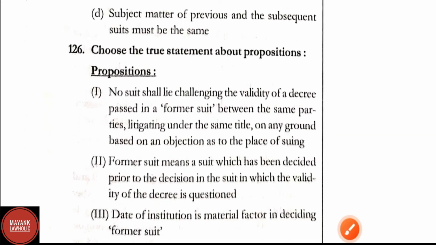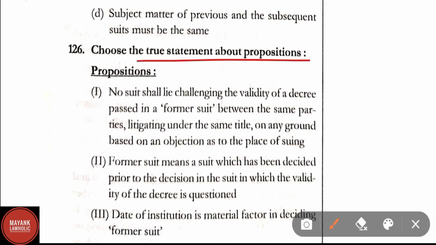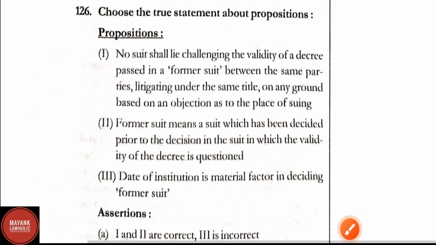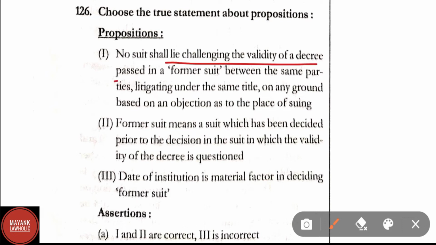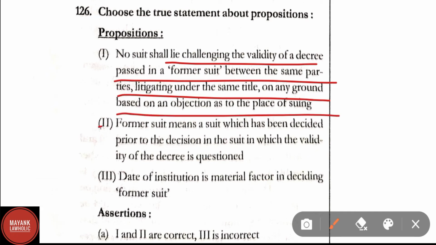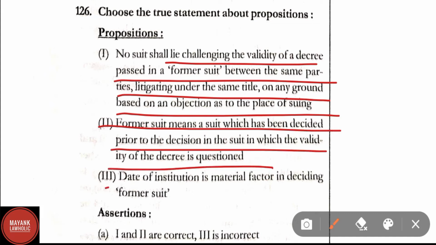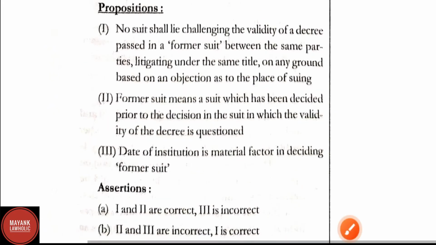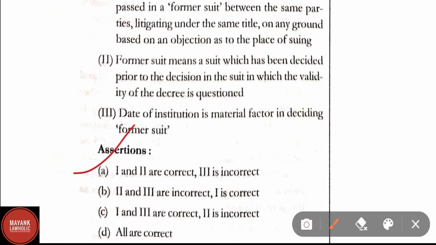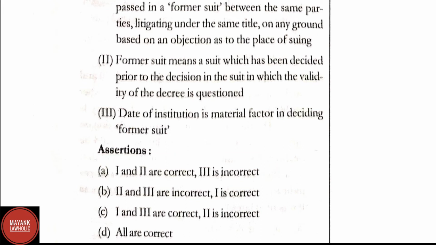Question number 126. Choose the true statements about the propositions. Propositions: first, no suit shall lie challenging the validity of a decree passed in the former suit between the same parties litigating under the same title on any ground based on an objection as to the place of suing. Second, former suit means a suit which has been decided prior to the decision of the suit in which the validity of a decree is questioned. Third, date of institution is material factor in deciding former suit. Here correct answer is option A, that is first and second are correct and third is incorrect. Option A will be the right answer.